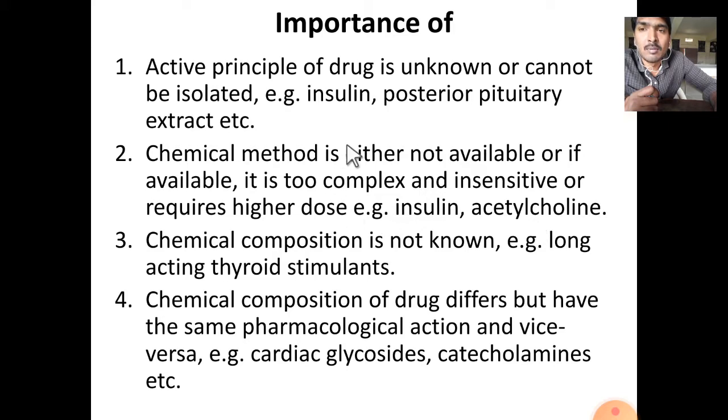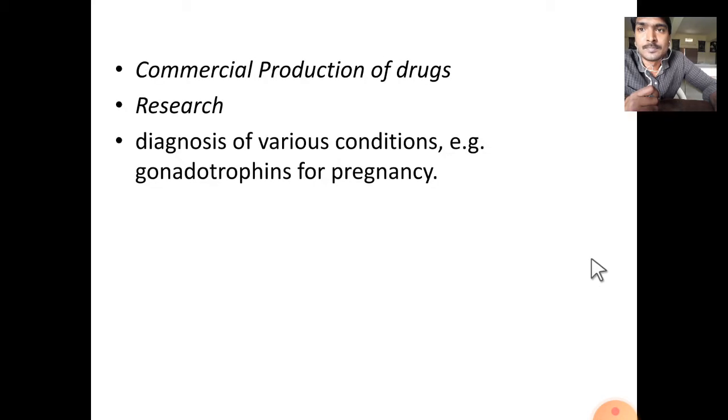In this we will apply bioassays. Also when chemical composition is not known but pharmacologically it is active, for example long acting thyroid stimulants. And when chemical composition of drugs is different but they have the same pharmacological action, and vice versa, it is also applicable, for example cardiac glycosides and catecholamines.